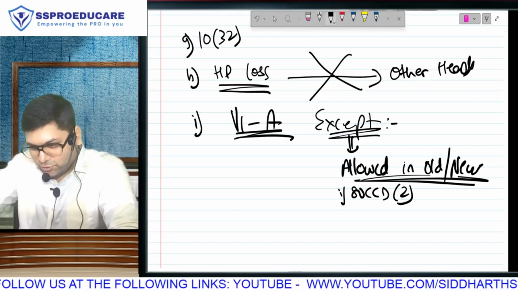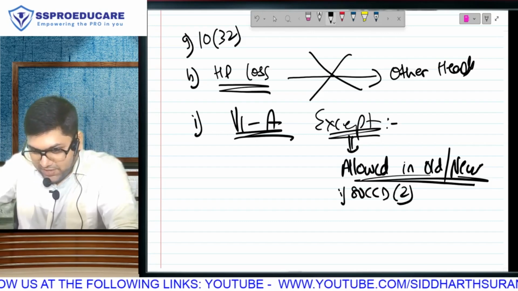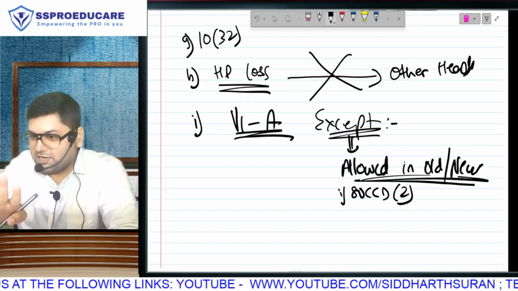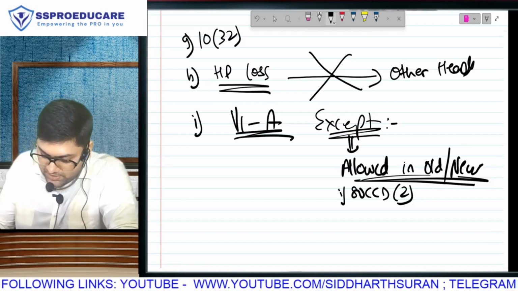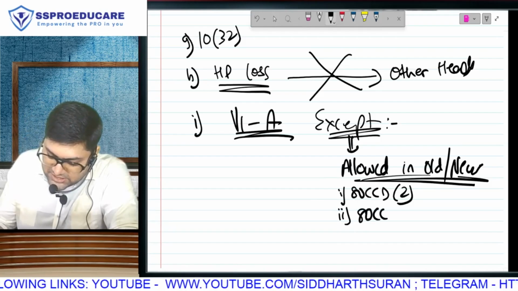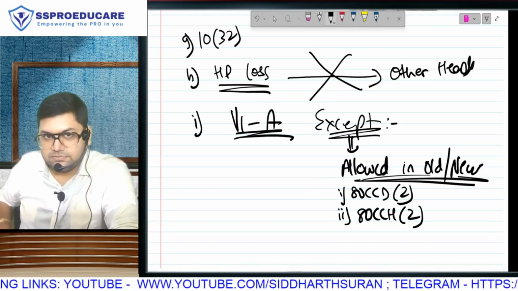छोड़ दो, we are going to do chapter 6 से, वो सिलेबस में है. We are going to do subsection 1b only in old regime, but subsection 2 old as well as new regime.